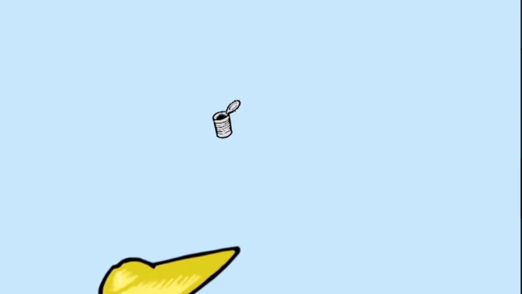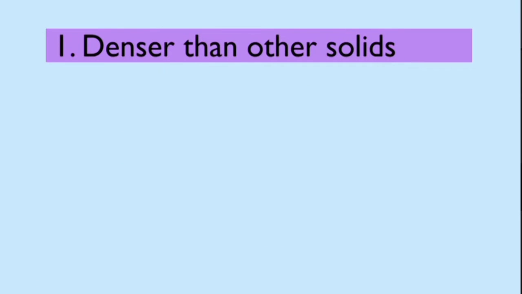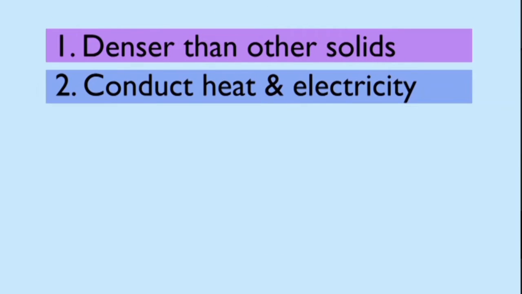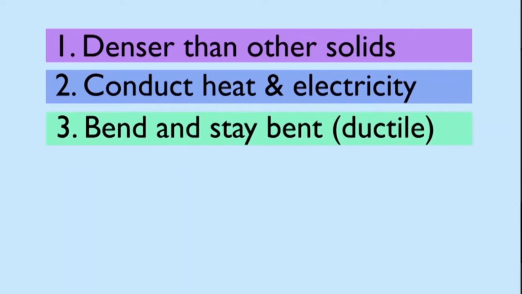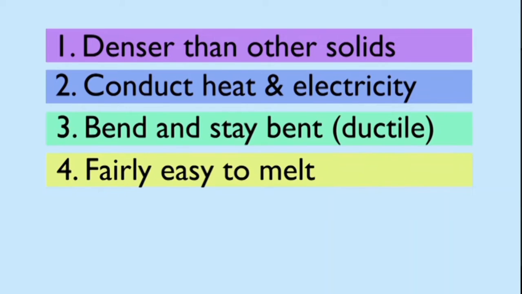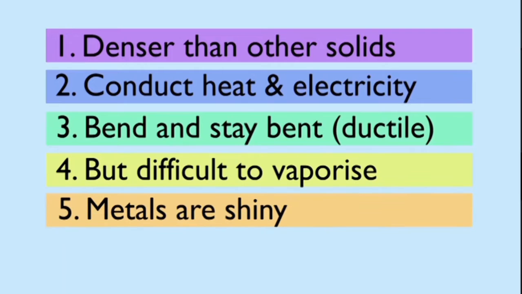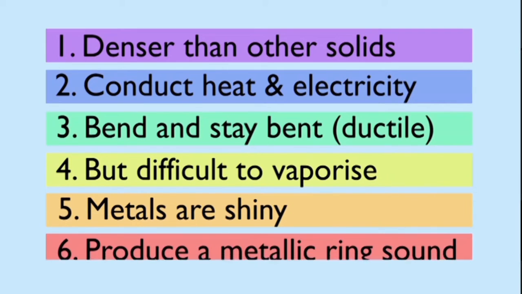In this video, we'll link the typical properties of metals to the way their atoms are bonded. They tend to be much denser than other solids, they conduct heat and electricity, they bend and stay bent without breaking. We say that they are ductile. They are normally solid at room temperature and fairly easy to melt, but very difficult to vaporize. They are shiny. If you hit them, they have a metallic ring sound. All these properties arise from the way the metal atoms bond.